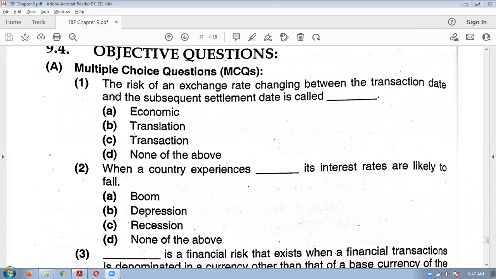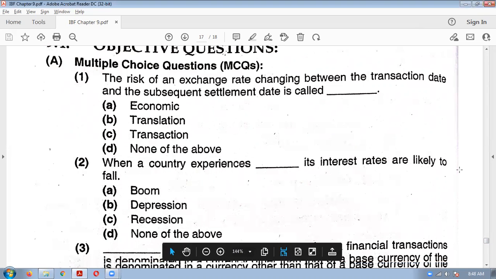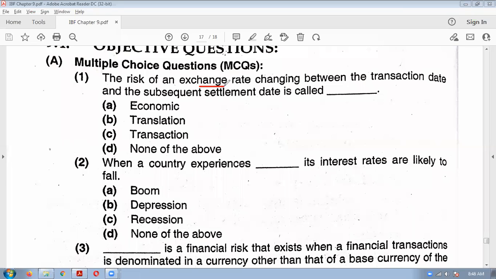You can note the MCQ while we will be discussing it. So today we are discussing the MCQ on risk management topic. Okay. So begin with the first question. The risk of an exchange rate changing between transaction date and subsequent settlement date is called.